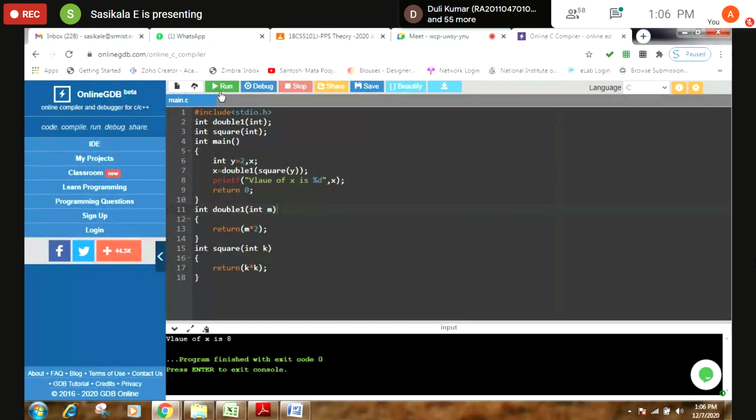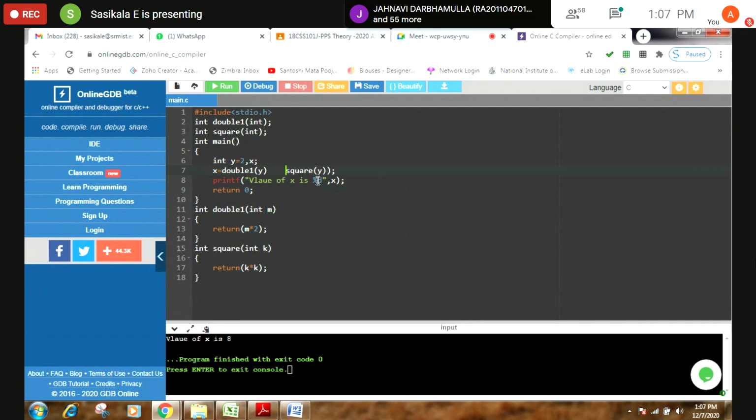Are you clear? Yes, like a variable, you can also pass a function as an argument. That is the first type. Like normal variables, you can also pass a function as an argument. So instead of passing y, what I did, this is the previous case.